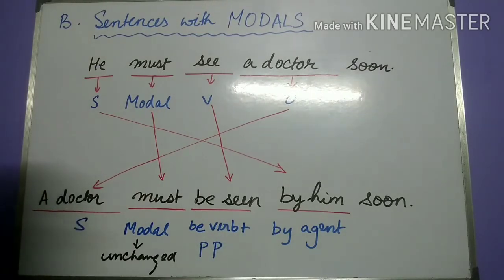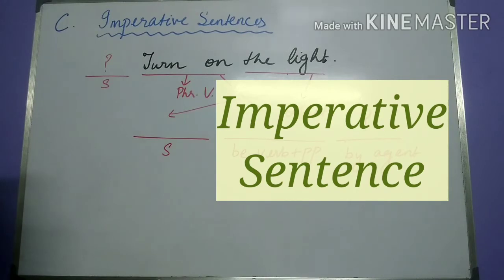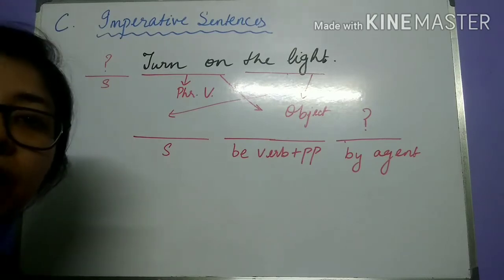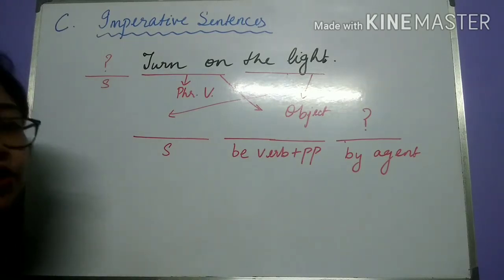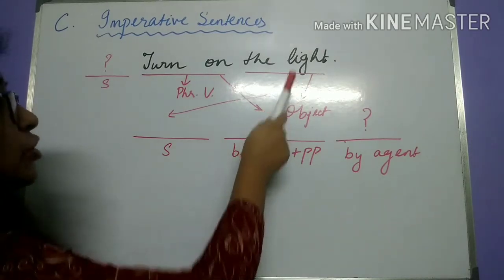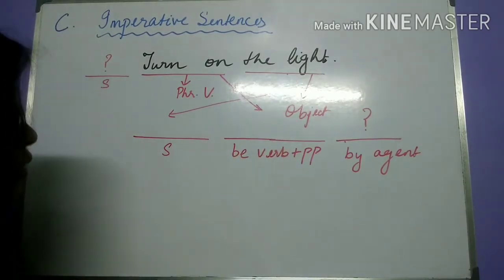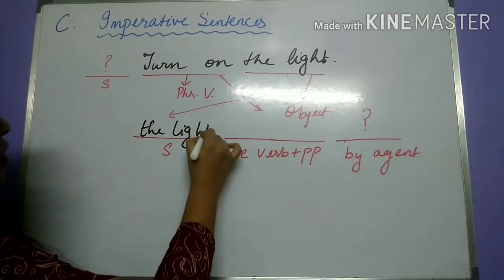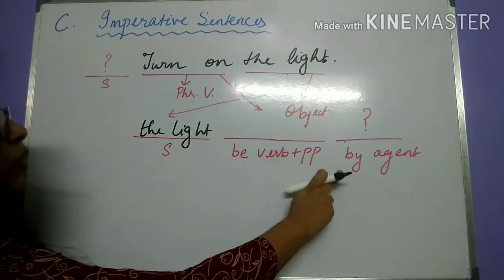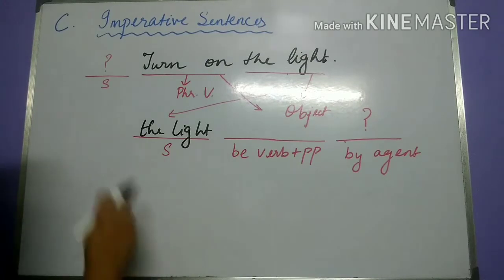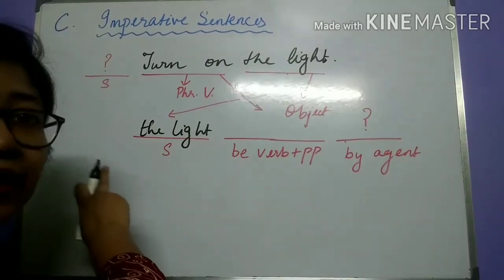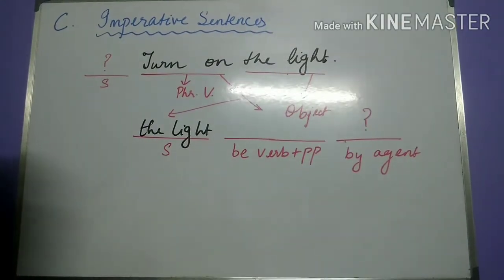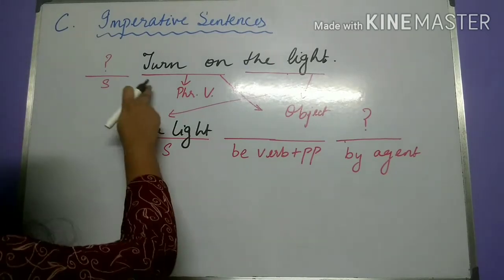Now let's take a look at this imperative sentence. Turn on the light. So this is also an active voice sentence, and if we want to change it into the passive voice, we know that the light, which is the object, will become the subject. Okay, so this will be the subject. But what about the by agent? Because we knew that the subject of the active sentence becomes the by agent in the passive sentence. There is no subject over here.